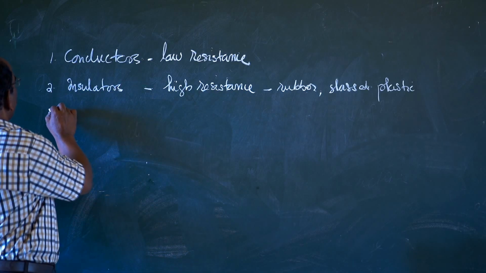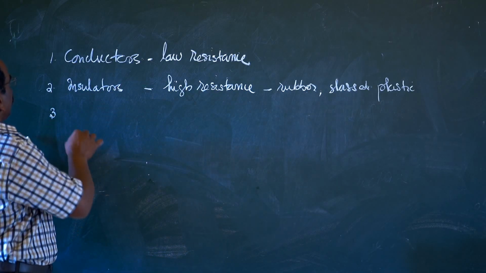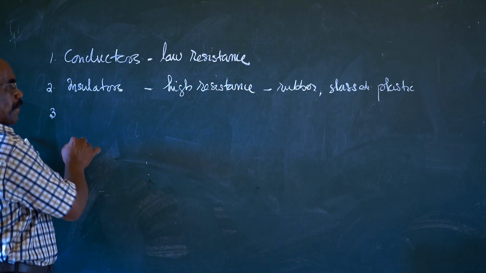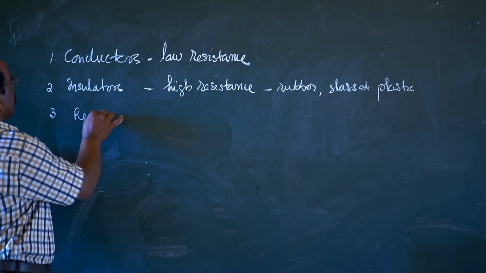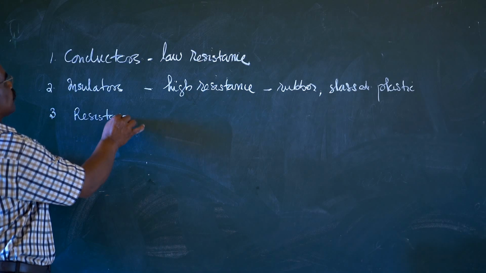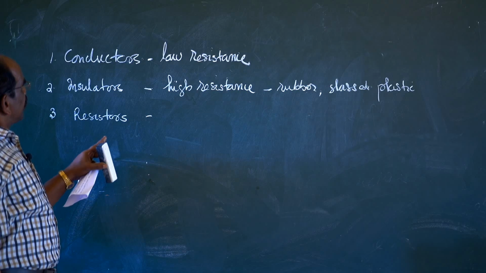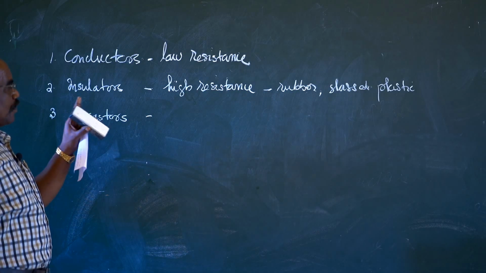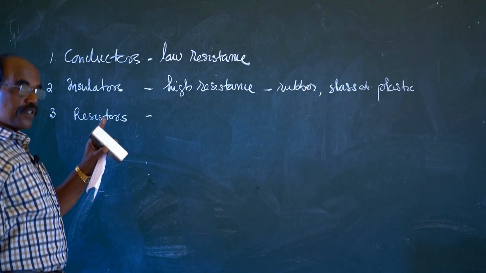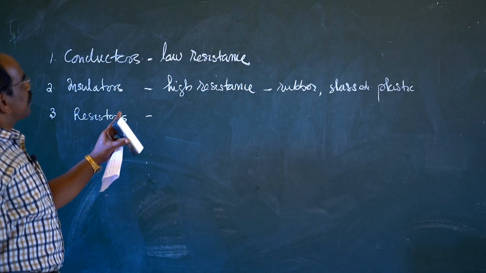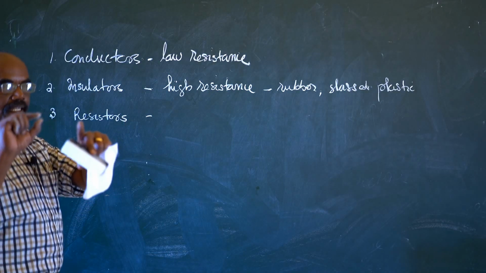And the third type, the other category, is called resistors. Resistors are materials that, if you apply force, will allow the flow of electric current.